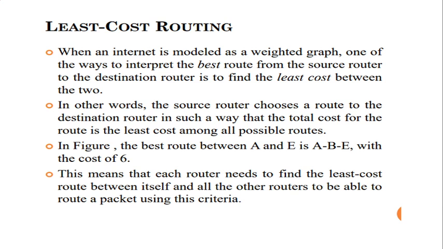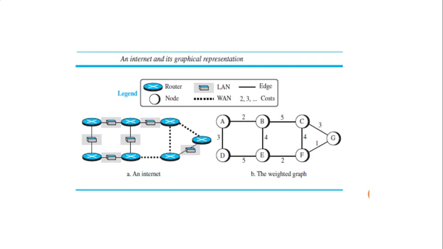Least cost routing is one of the methods to find the shortest path between nodes to reach the destination. You can see the diagram: the first one shows an internet and the second one shows the weighted graph. Here you can see each and every edge in this graph carries a cost, such as 2, 5, 4, etc., right?